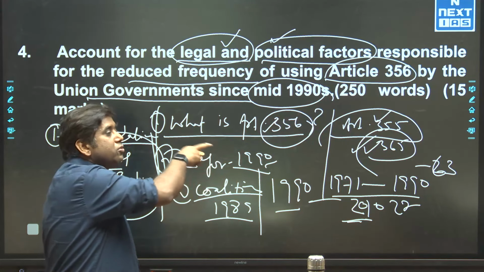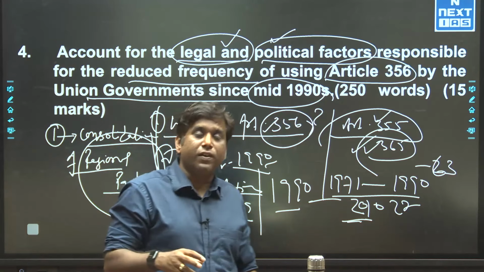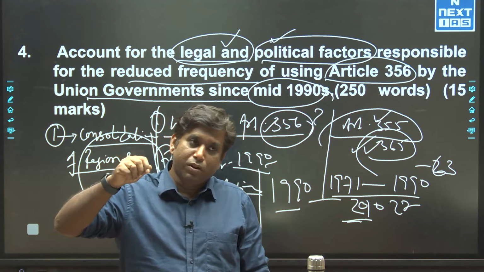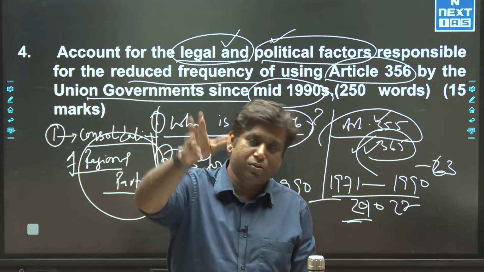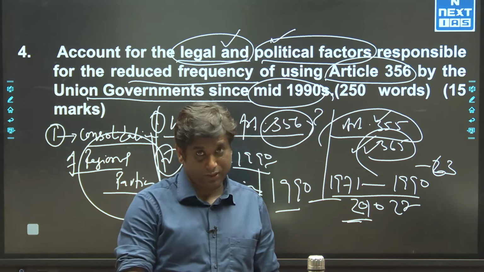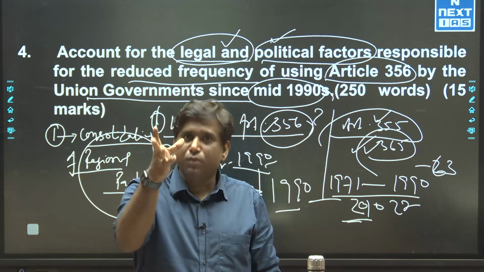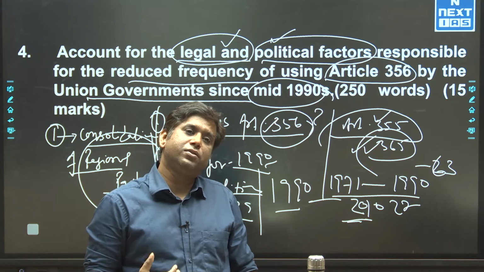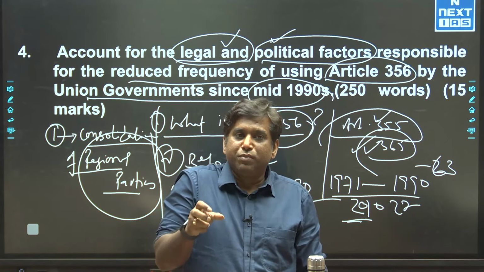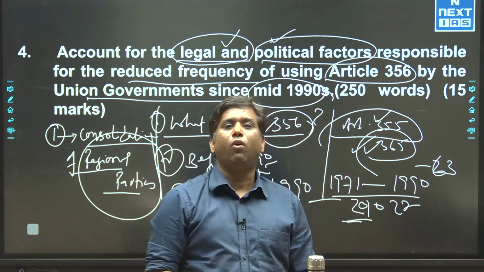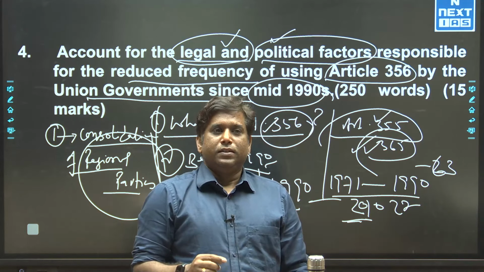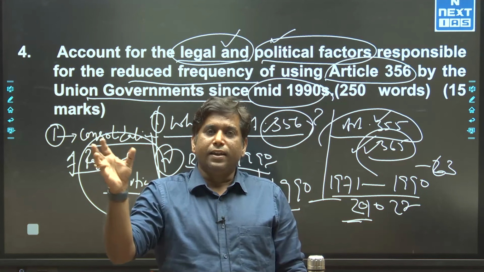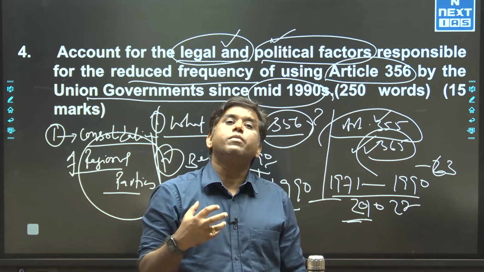So because of this coalition, it became very difficult for the union government to go against them and impose Article 356. And the most important factor why this frequency has changed is that at the union level also, UPA and NDA, the coalitions, became institutionalized.